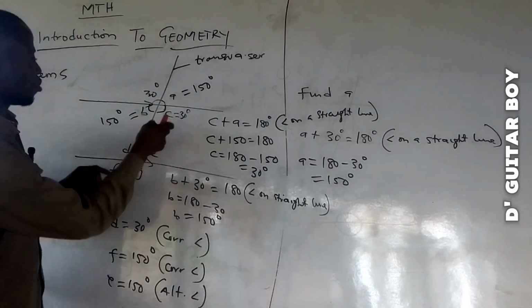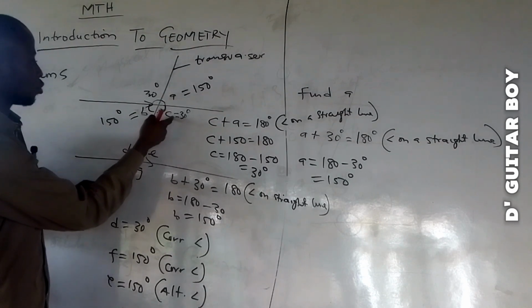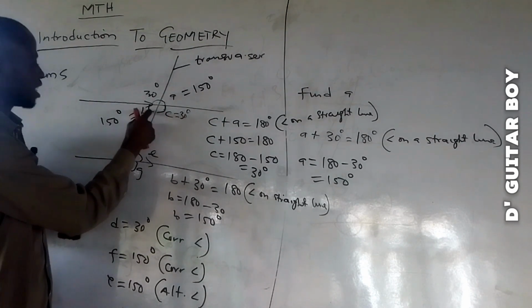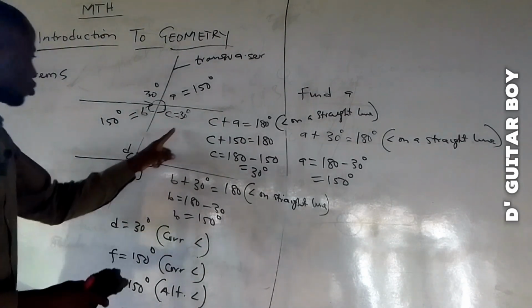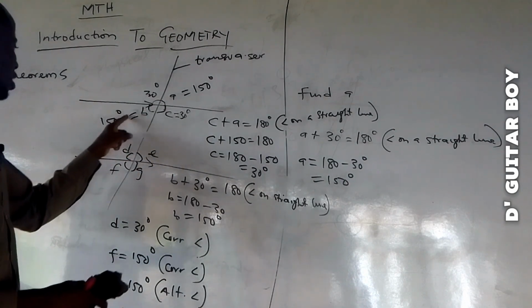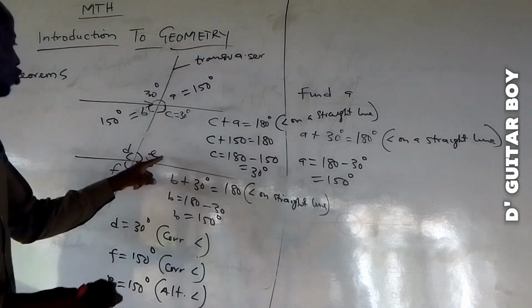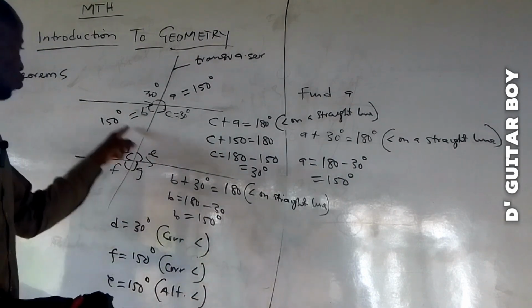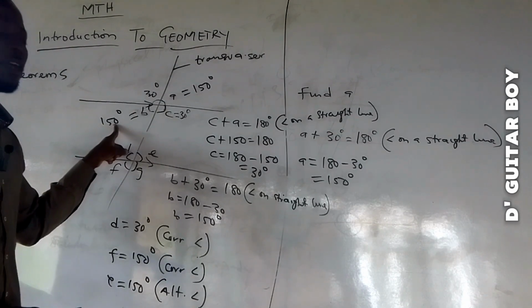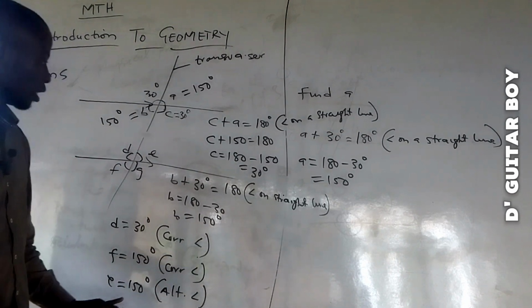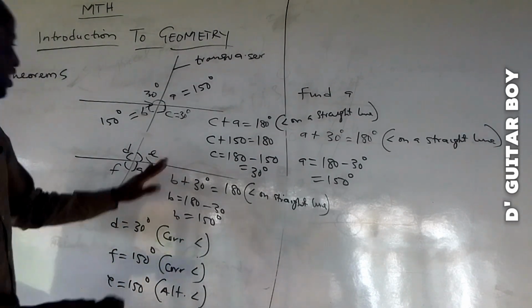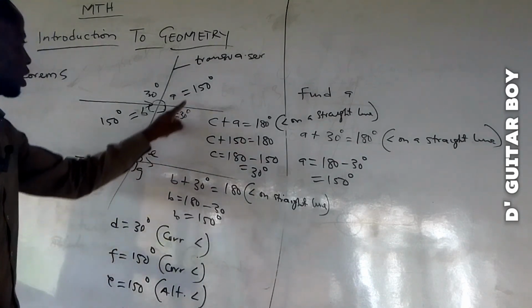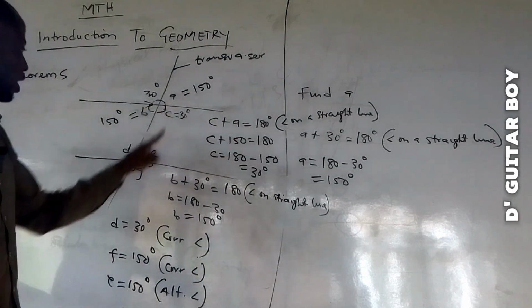Now, look at it. I told you that this one is alternate to this one. Whatever that is here is alternate to this one. So since I already know B and I'm looking for E, I will just put E equal to whatever I have in B. But if I don't want to use alternate angle, I can still use corresponding angle, because this place, 150, corresponds with this one.